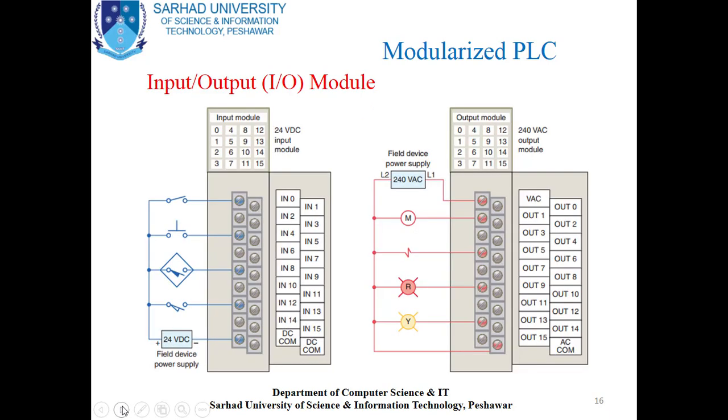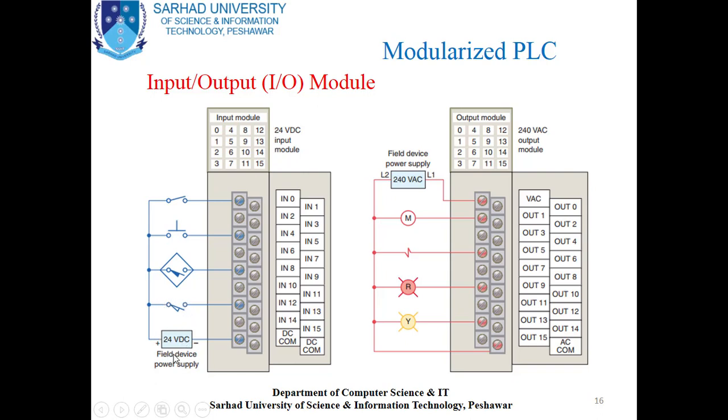Here you can see the input output module. So here you can see the input module. Here you can see the normally closed switch, normally open switch, limit switch, and normally open limit switch.